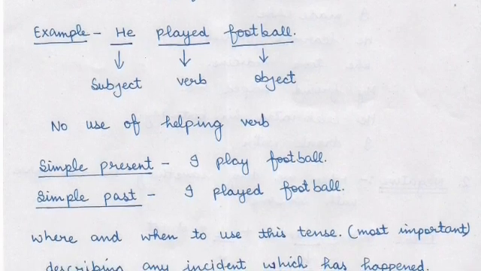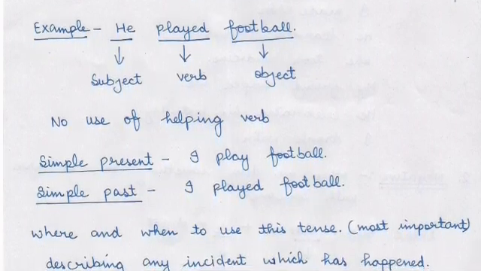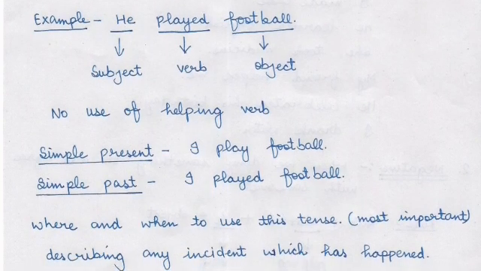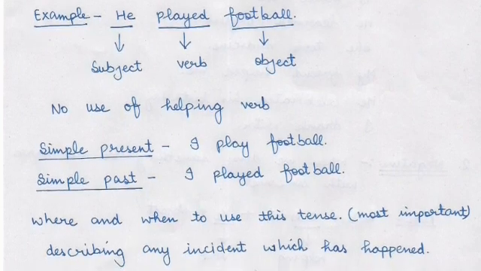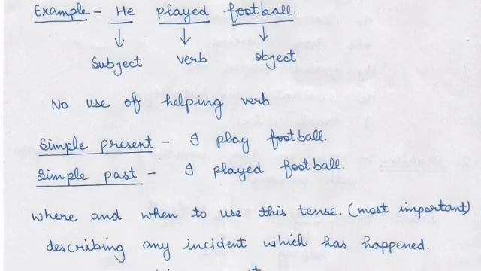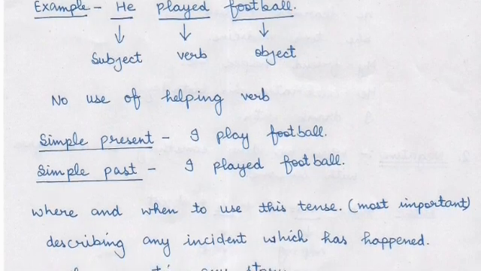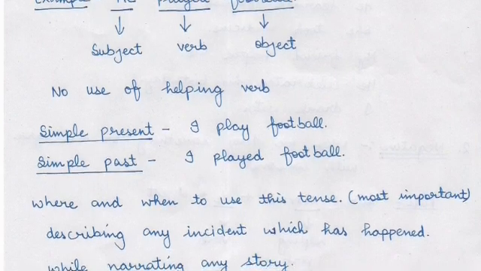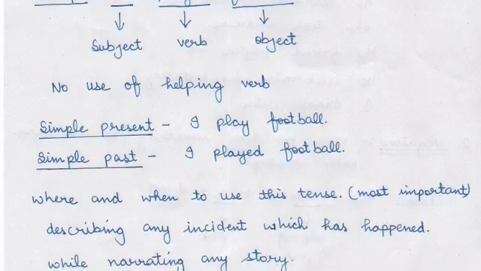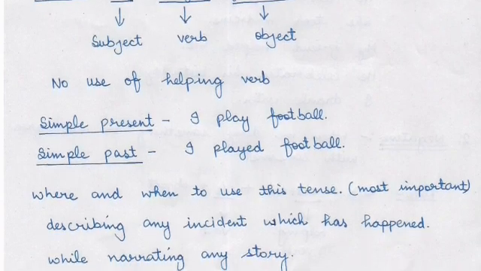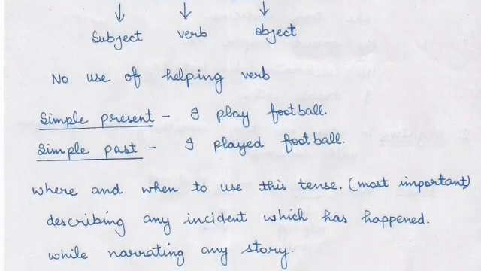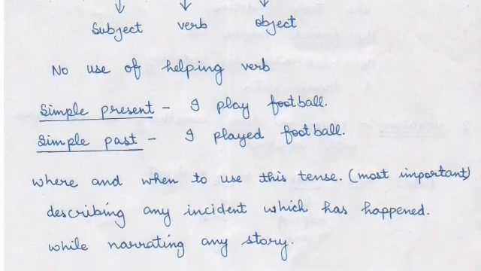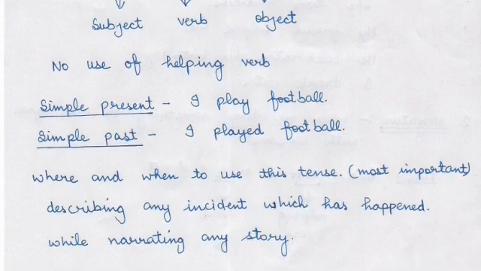Once again, I will tell you where and when to use this tense, and that is the most important thing, the application. Whenever you want to describe any incident which has happened in past, that means आप अपने friend को कोई incident बताना चाहते हो जो आपके साथ हो चुका है, then you will use second form of a verb. For example, I went there, I did that, I bought a new t-shirt, or I bought a car, and so on. Or while narrating any story also, we use this tense. That means second form of verb always.